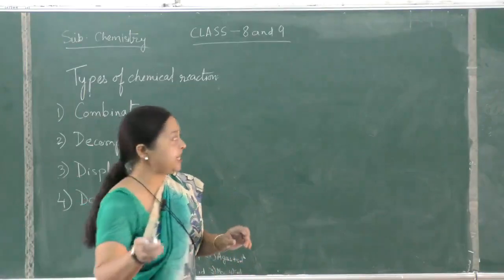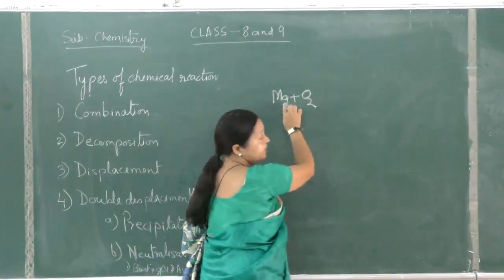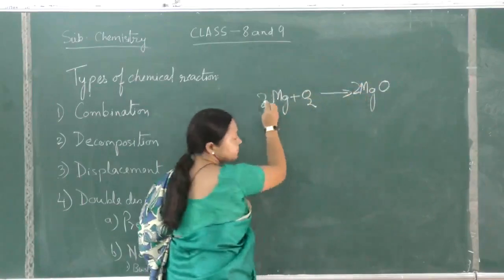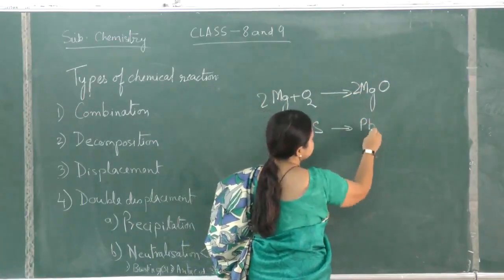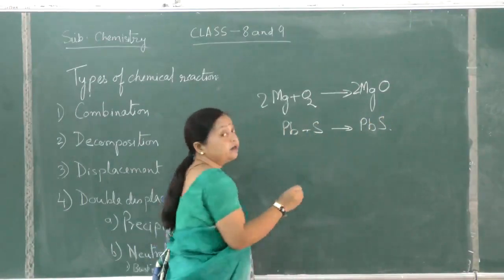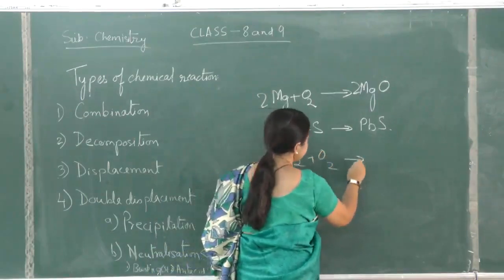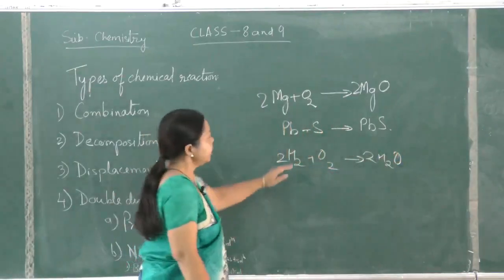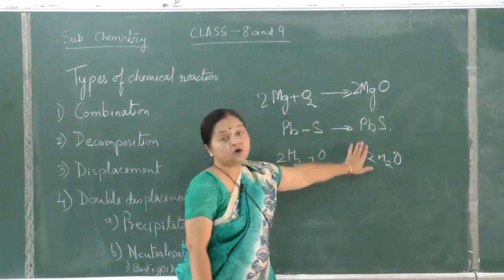Example: magnesium plus oxygen. Magnesium ribbon burns in oxygen to give magnesium oxide. Lead plus sulfur gives lead sulfide, or iron plus sulfur gives iron sulfide, or any other example like H2 plus O2. All these are combination reactions. They are combining. Remember, the reactants are more than one, but the product is always one.